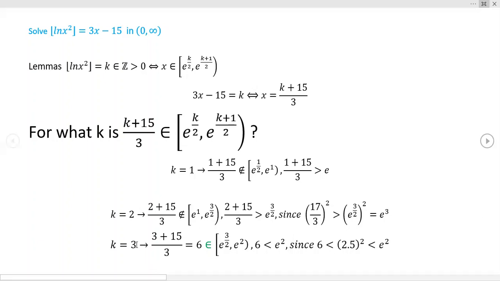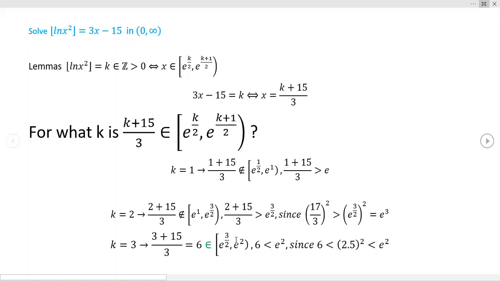Now we get lucky. When k is equal to 3, 18 over 3 is just 6, okay? Now this takes a little more work, folks. 6 is less than e squared. Now notice, remember e is approximately 2.7 something. So I just used a smaller number, which is going to be stronger, okay? So we get that 6 is less than 2.5 squared, which would be less than e squared. So you see, we've shown that 6 is less than e squared, meaning 6 is contained in this interval.